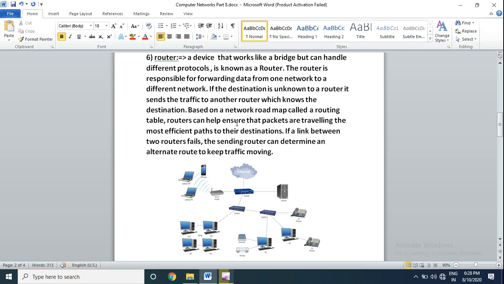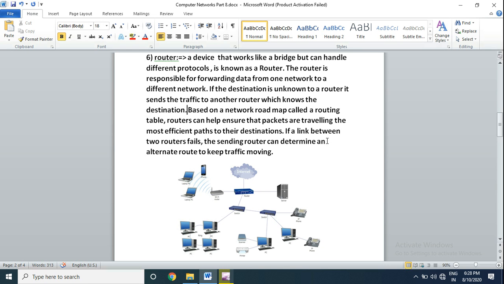Based on the network roadmap called a routing table, routers can help ensure that packets are traveling the most efficient path to their destination. So generally, a router is also used to find the best shortcut path to reach the destination. It searches for the best shortcut path to send the data to the destination.